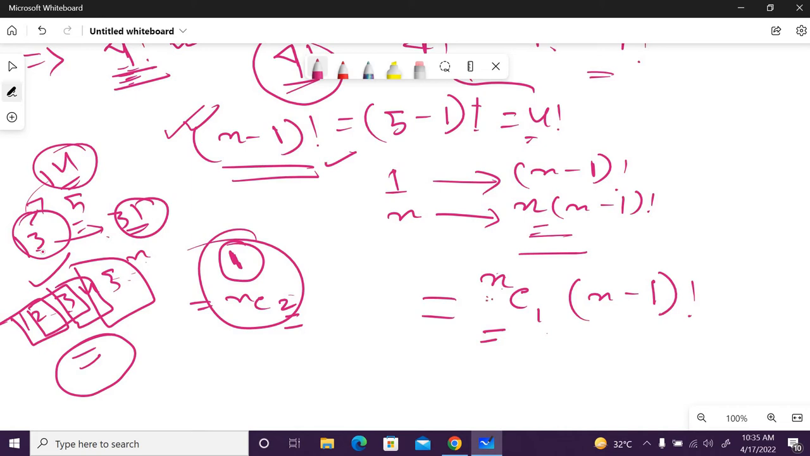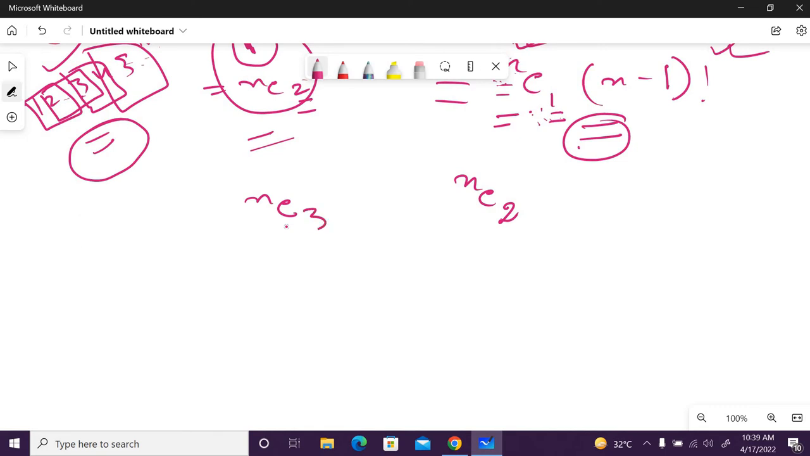Here it is the same: out of this n, if I take one number for every combination, how many such combinations are possible? It is nothing but nC1. So can I write n as nC1? Yes. Why am I writing nC1? I will show you. So this is nC1 times n minus 1 factorial. Why am I writing like that?